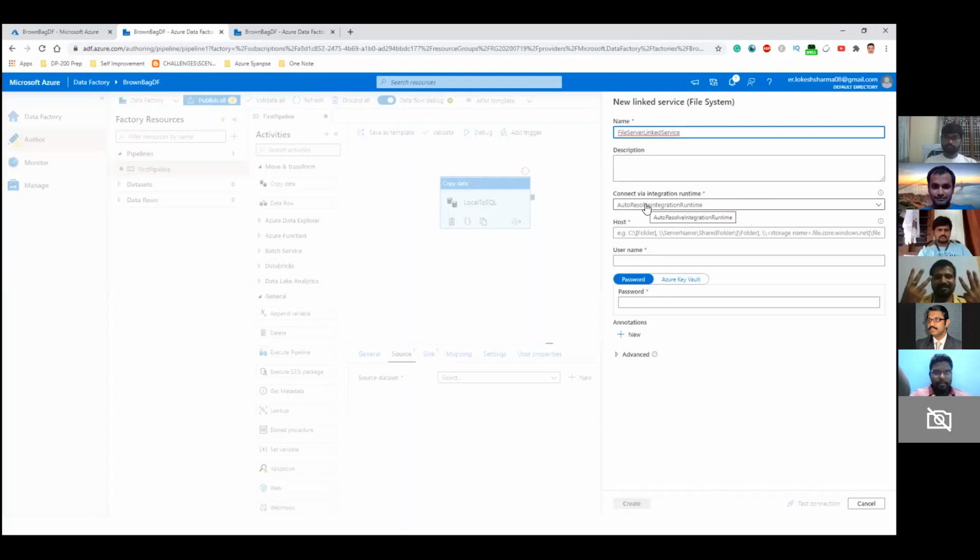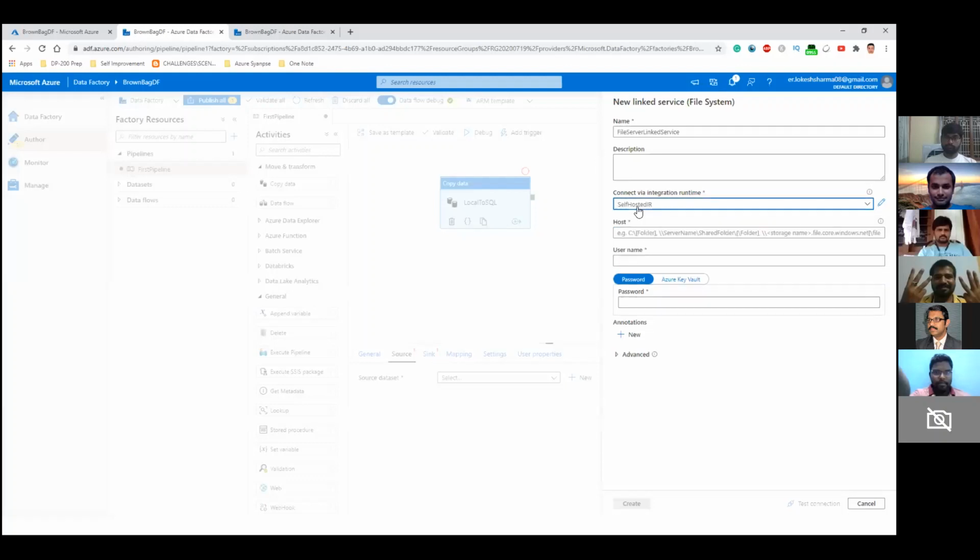But since this is the source and we want to configure it or connect it to the local machine, we will have to use a self-hosted integration runtime. Now, the steps involved in the self-hosted integration runtime are a little tedious in the sense that they take around 5 to 10 minutes. So I'll guide you how to do that. But for the time being, we will use the self-hosted integration runtime that I have already created.